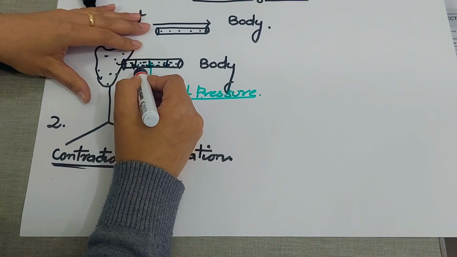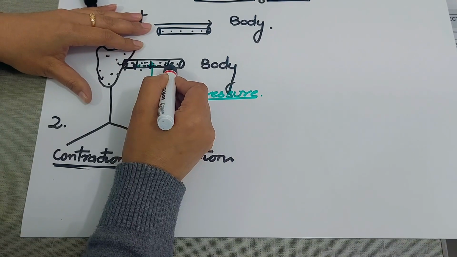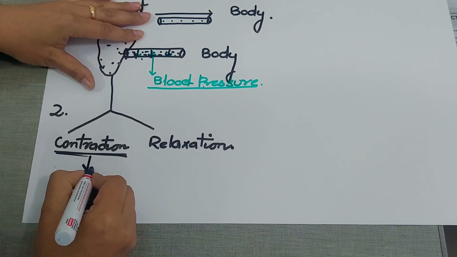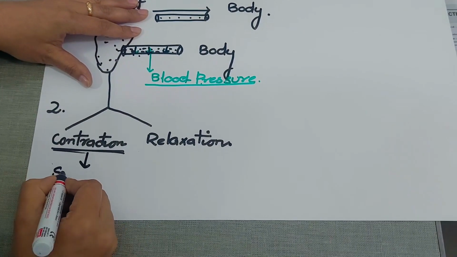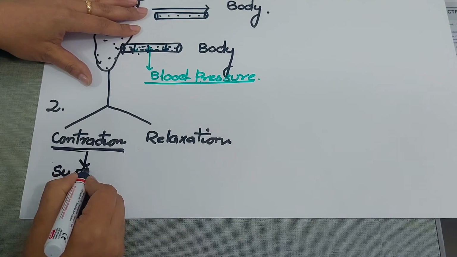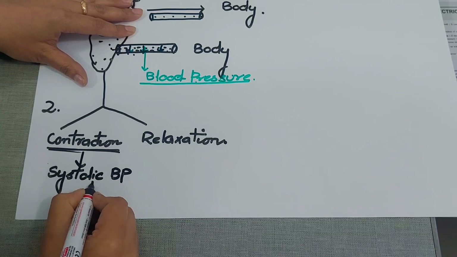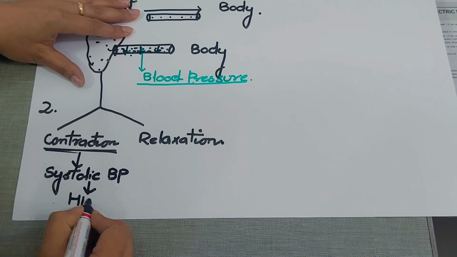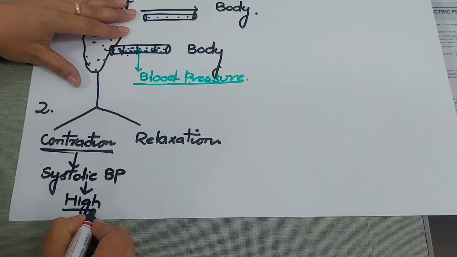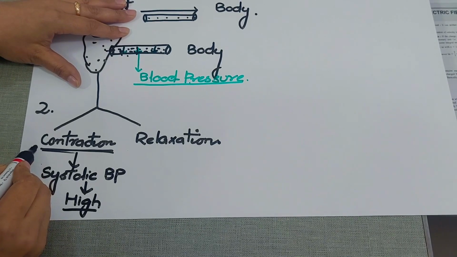That means during contraction, the blood pressure is going to be very, very high. We call this high blood pressure as the systolic blood pressure. Systolic blood pressure, and the systolic blood pressure is high. Okay, why is it high? Because of the contraction of the muscles of heart.